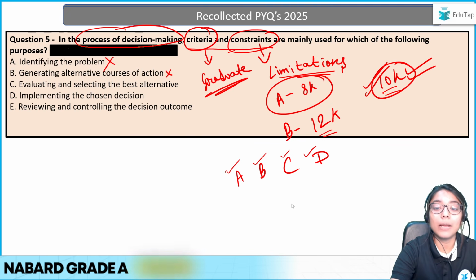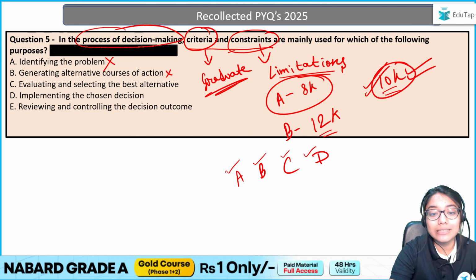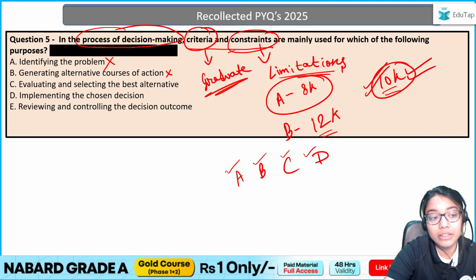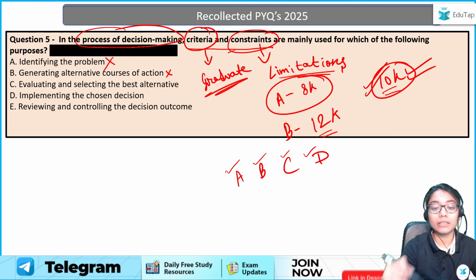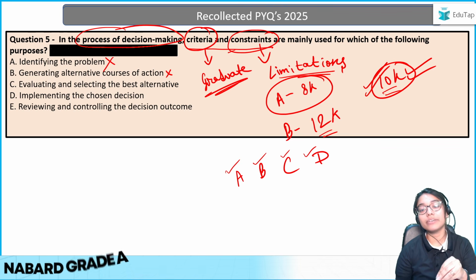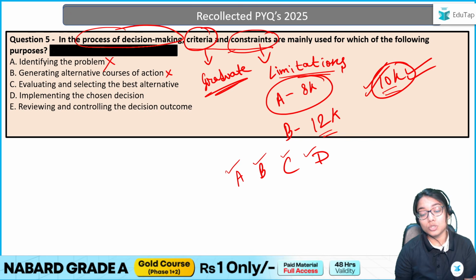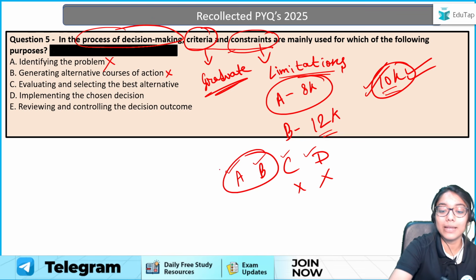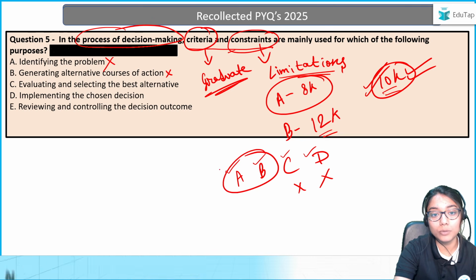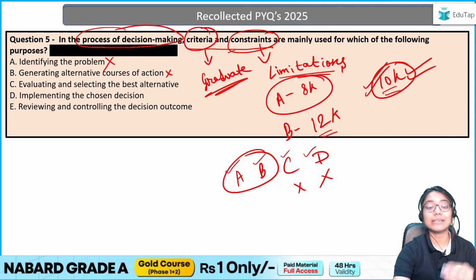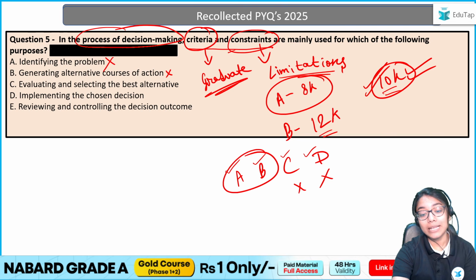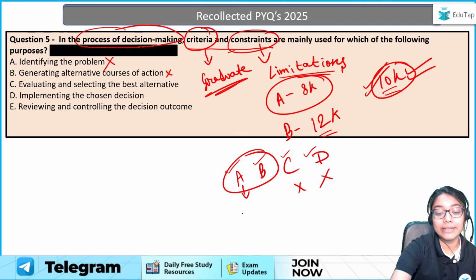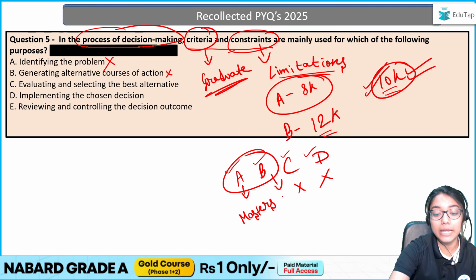Now, when I'm talking about evaluation and selection, don't you think this is the moment where criteria and constraint will come in? That is, when I'm selecting the best course of action, I have to see if I have enough resources, right? So let's say I don't have enough resources for C and D. So I have to choose from A and B. And from A and B also, what will happen? Certain criteria must be met, right? Let's say for job A, I need to have masters, right? For job A, I need to have masters. For job B, you have to be just 12th pass, right?